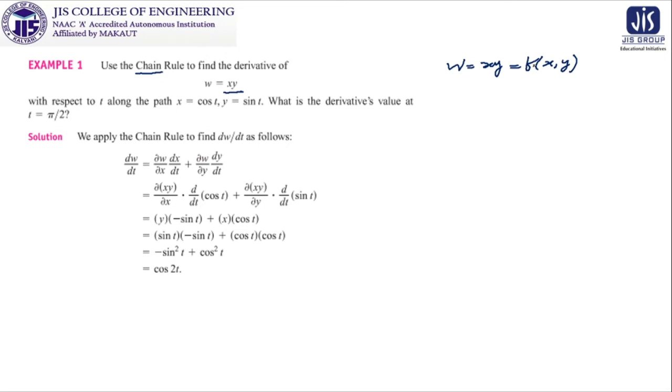After getting this conclusion from w is equal to xy, you got it in your mind that when you are trying to differentiate it, you need chain rule. Here the question is that with respect to t we have to differentiate. So obviously there is a relationship between x and t, and y and t, both of them are given to you, so that you can find out dx dt, dy dt, and what is the derivative's value at t equal to pi by 2.